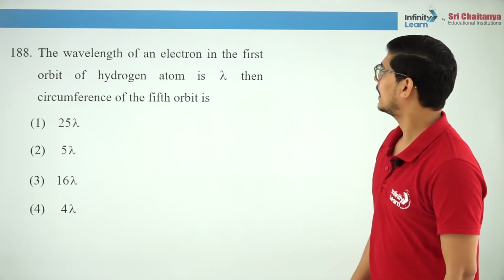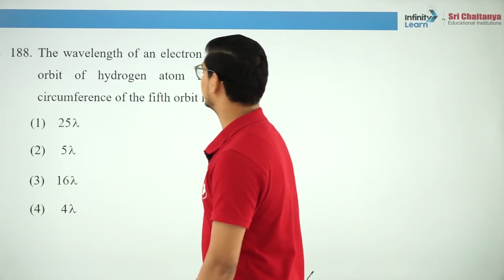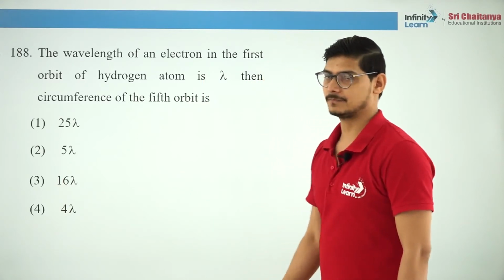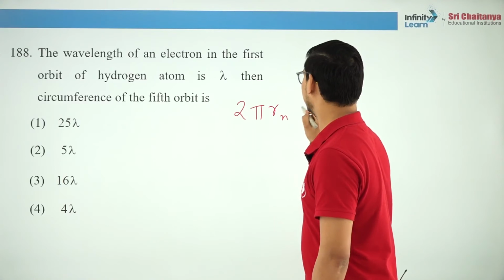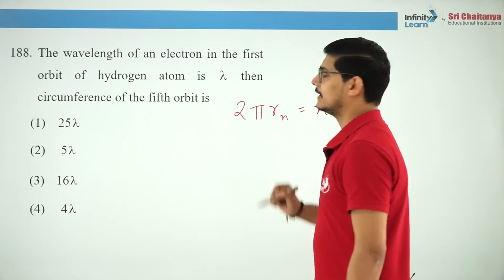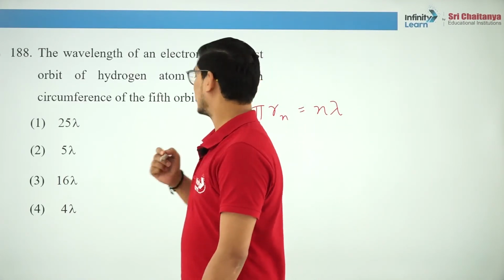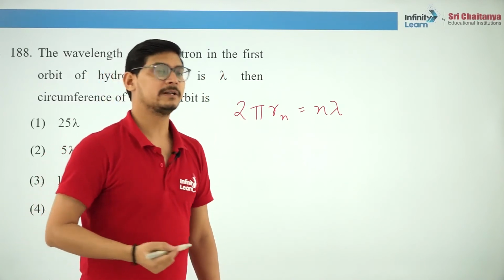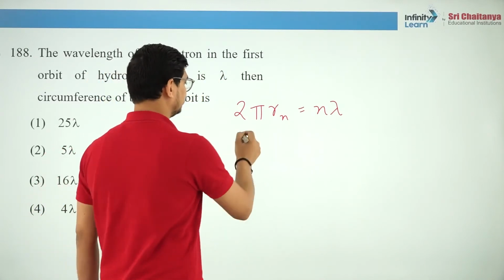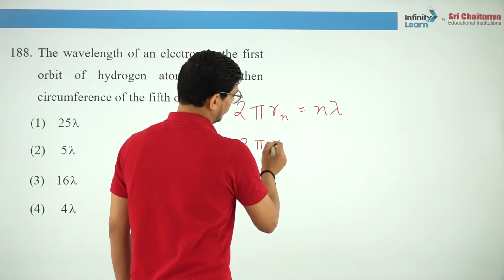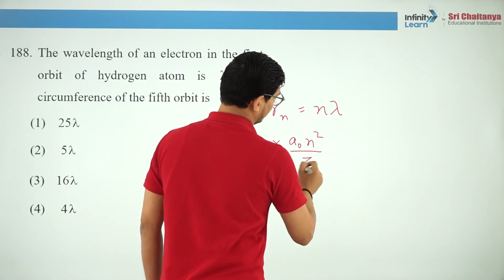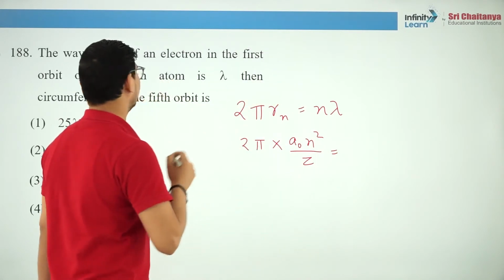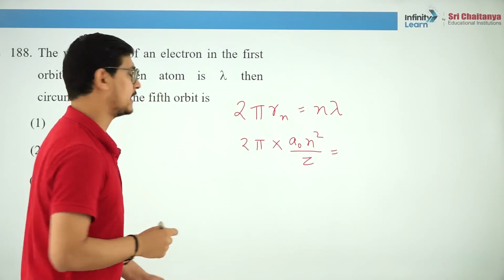The wavelength of an electron in the first orbit of hydrogen atom is lambda. Here we use the de Broglie relation: 2 pi r n is equal to n lambda, that is, the circumference of an orbit is an integral multiple of wavelength. Now what is rn? a naught n square by Z. Z we can ignore because for hydrogen atom Z is 1.